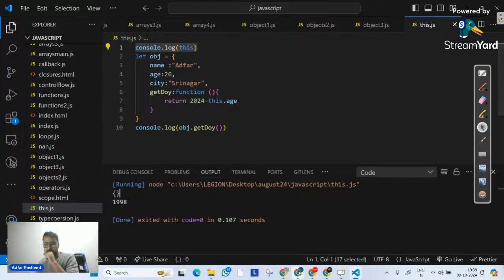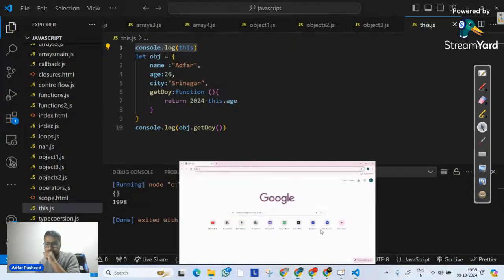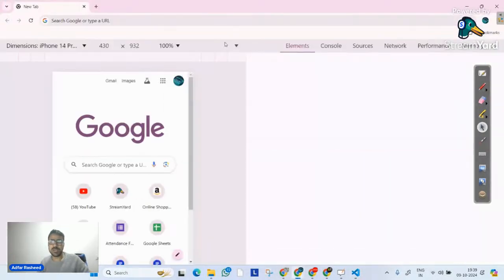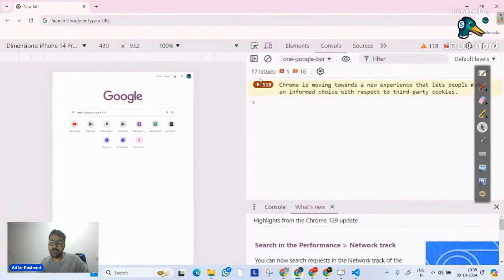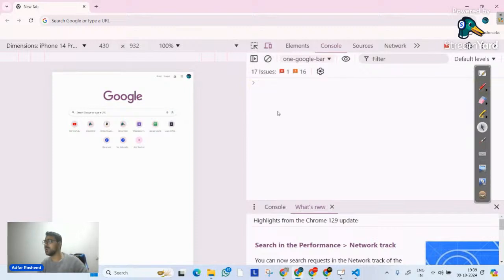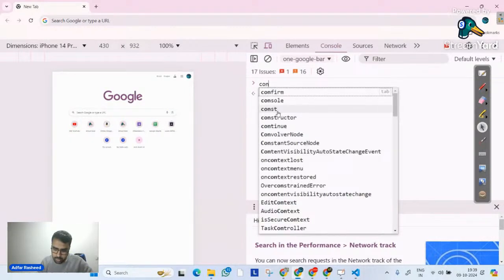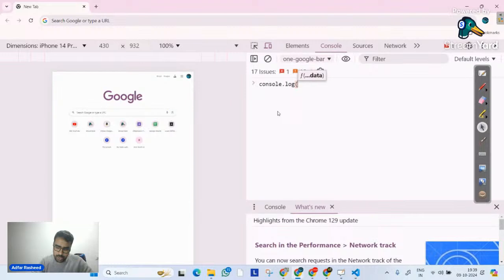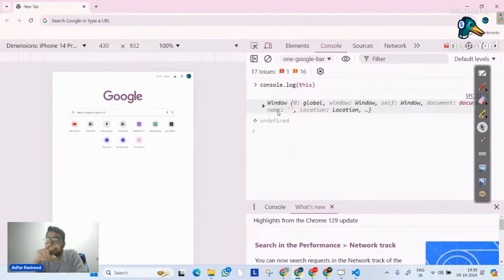But let me go inside the browser itself, open the console, and see what it will print if I write console.log, this keyword. So I write console.log and over here I write this keyword and click enter. When I clicked enter, it gave me Window. Don't we all agree with that?